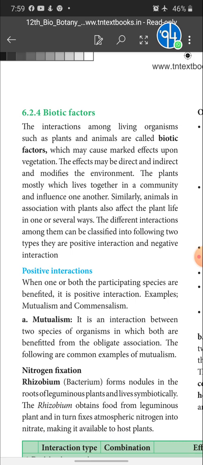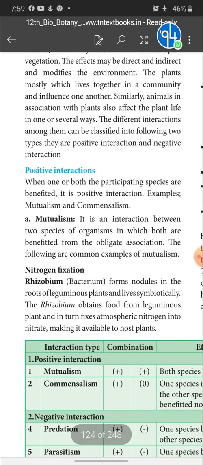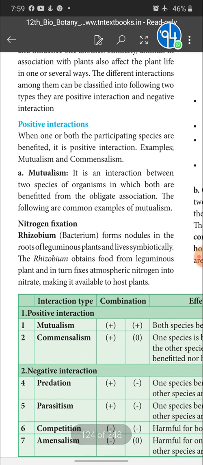One is positive interaction, another one is negative interaction. Let's see positive interaction. What does it mean by positive interaction? When two organisms live together, then no organism will be harmed among the two. That is called positive interaction. What is negative interaction? When two organisms live together, for some reasons either one organism or two organisms may be harmed. That is called negative interaction.